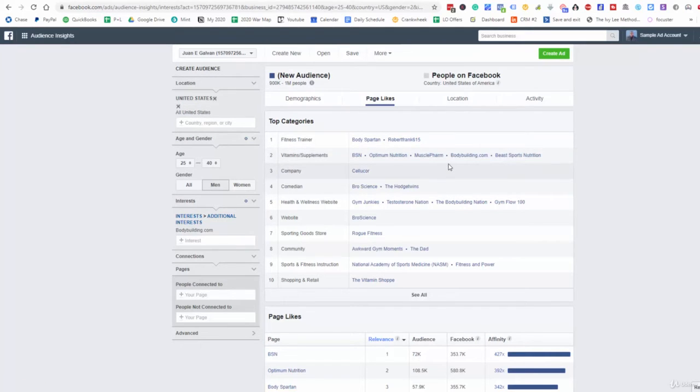So what you can do is create a bucket of audience of people who like bodybuilding.com, and then create another bucket of people who like bodybuilding.com and BSN and Optimum Nutrition, right? Same thing with Muscle Farm, right? So you want to create these buckets of audiences that give variation so that you can give Facebook enough data so they can find the right type of audience to continue to show your ads to.